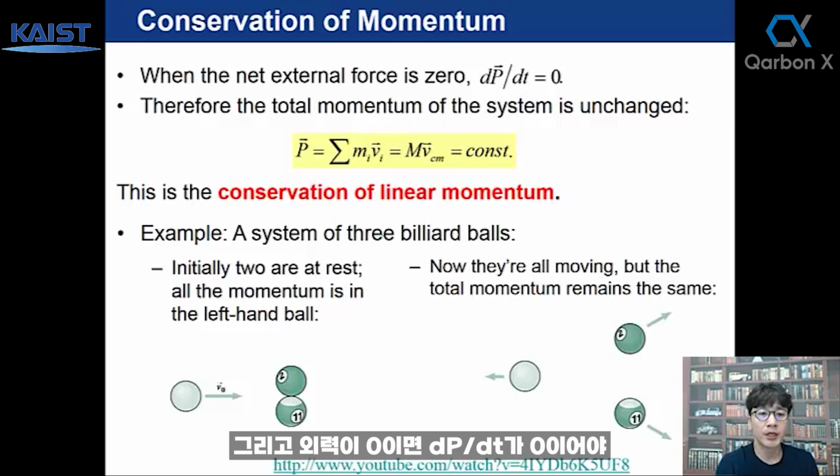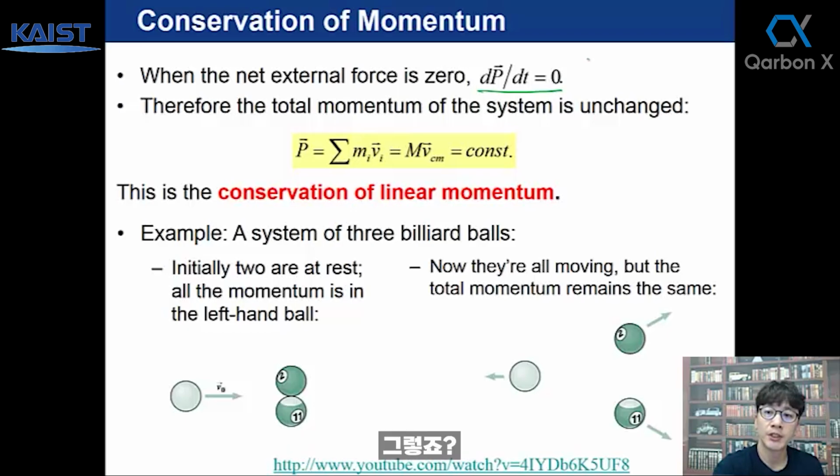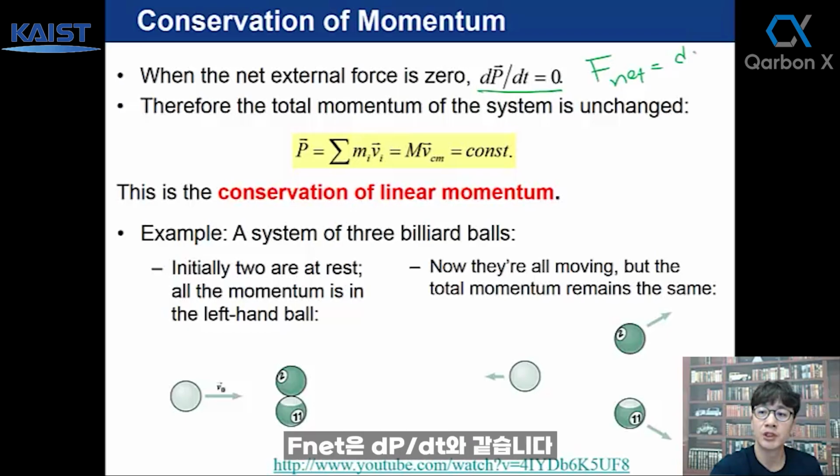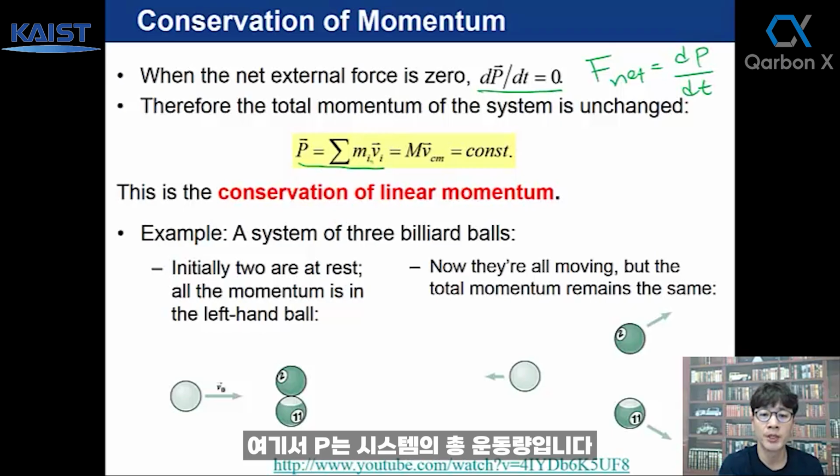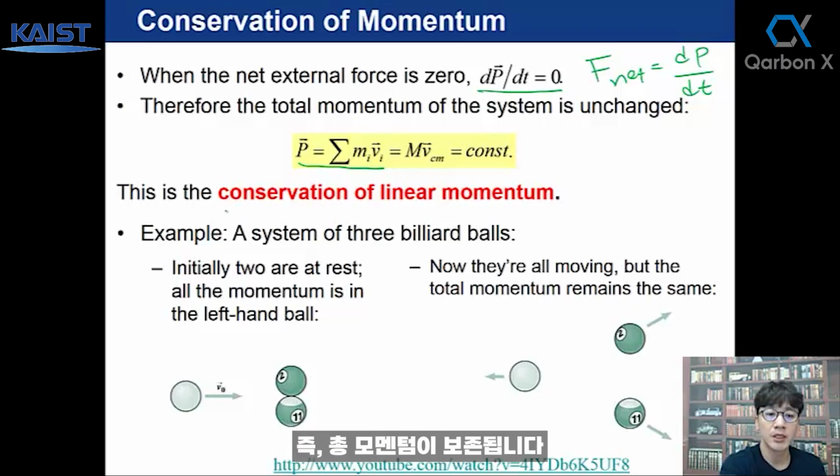And when the external force is 0, then the total momentum should be conserved because dp/dt should be 0, right? F net is equal to dp/dt. Here p is the total momentum of the system. The time derivative of the total momentum of the system should be 0. That means total momentum is conserved.